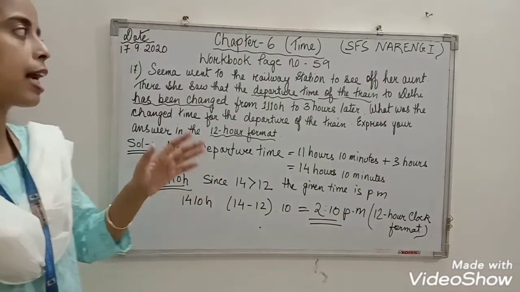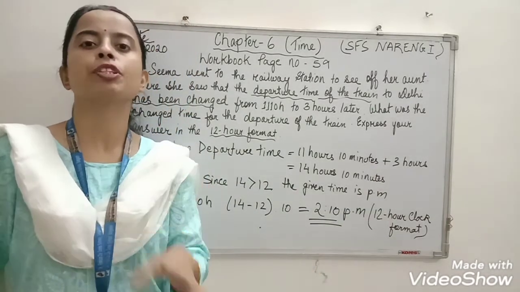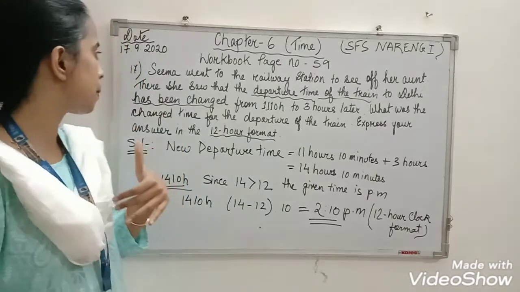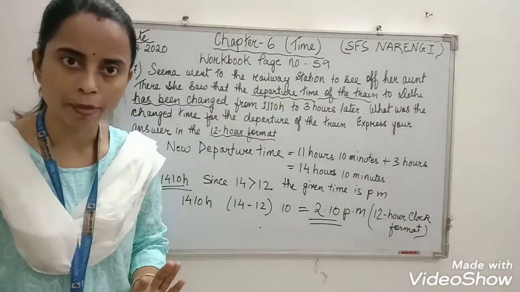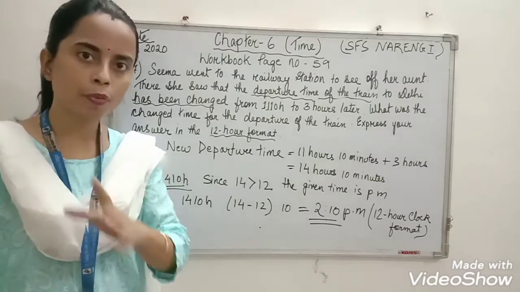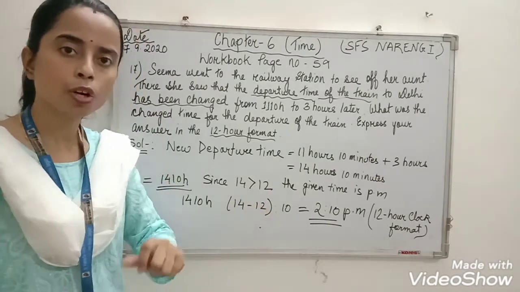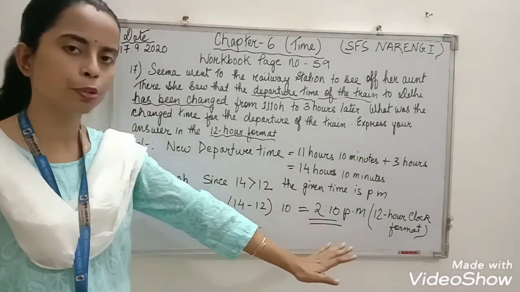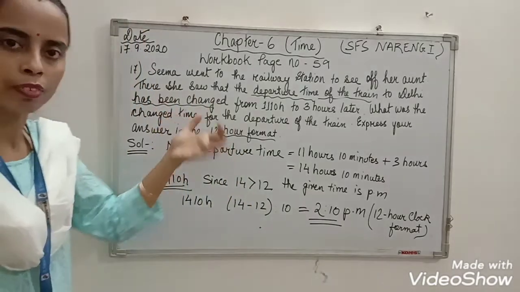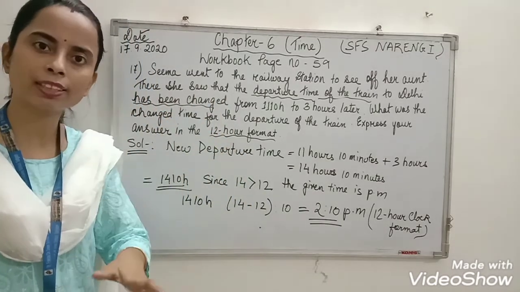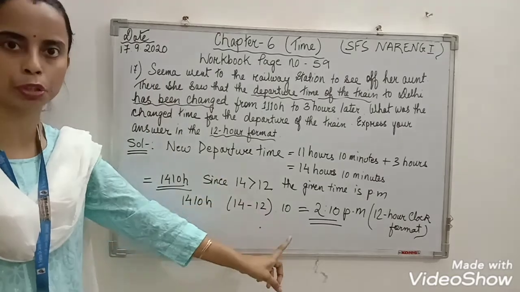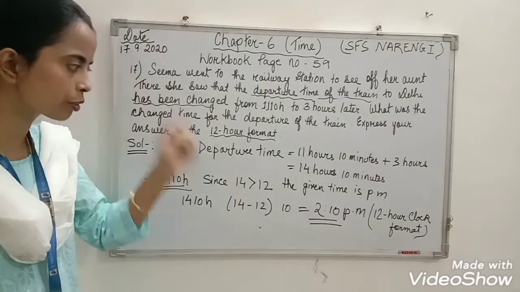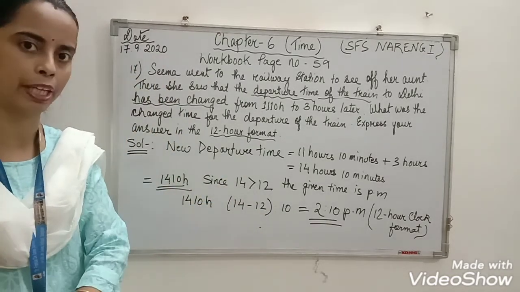So children, in today's class I have discussed with you all 3 questions: question numbers 15, 16, 17 from workbook page number 59. I hope everyone is clear. As I have explained it to you, it is now your duty to practice these 3 questions by yourself at home. Then only it will be clear to you. All the 3 questions have different ways to calculate.